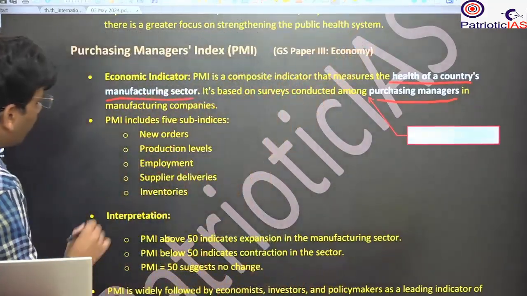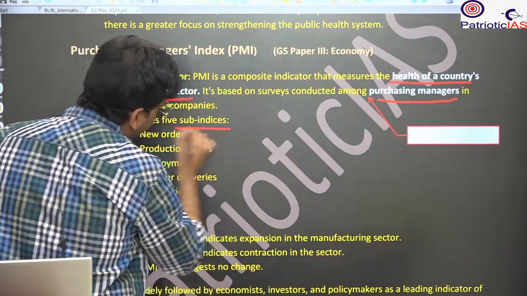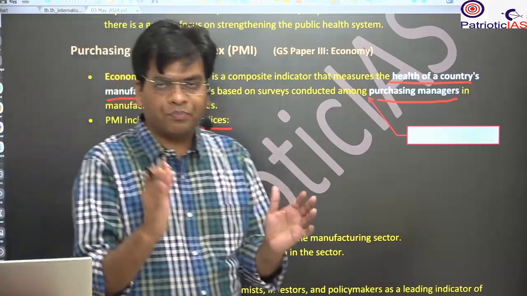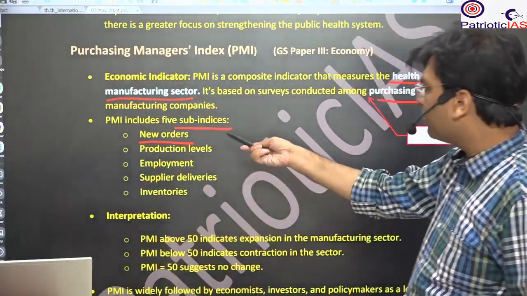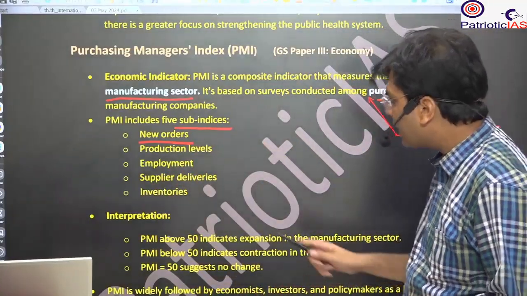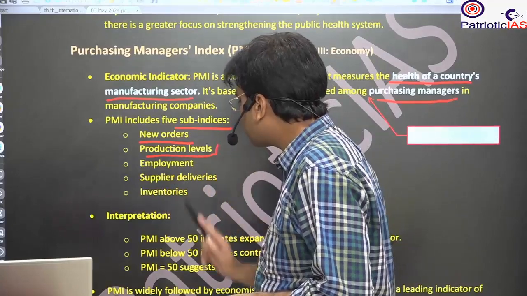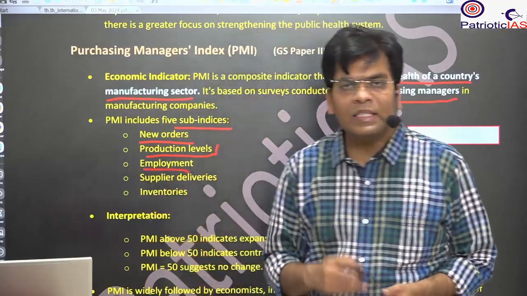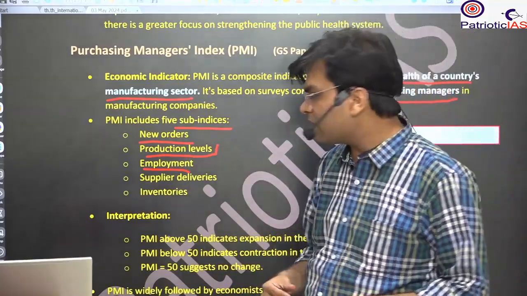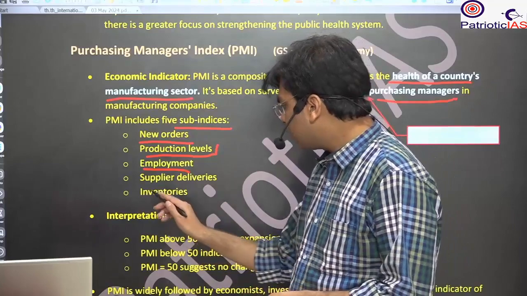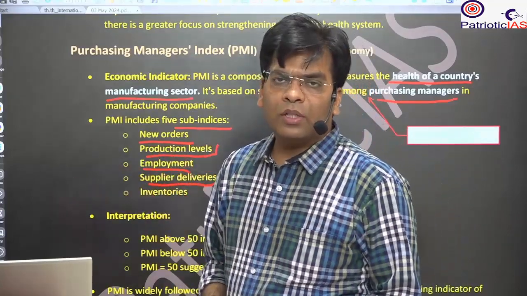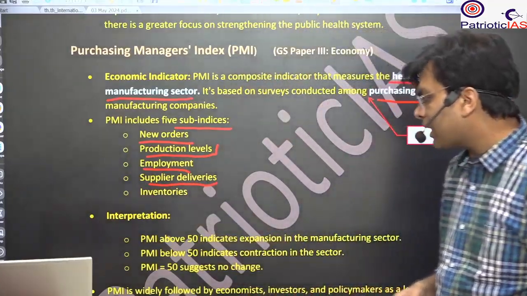Here you will see the indices that we include under it. New orders: how many orders have been given by different shopkeepers and received by these purchasing managers. Besides that, whether the production level has increased or decreased is considered. Whether employment is increasing or decreasing. For example, if there is more demand, more production, employment will increase, and vice versa. Supplier delivery times change when the economy is not good; if there is less demand, supplier delivery will decrease.